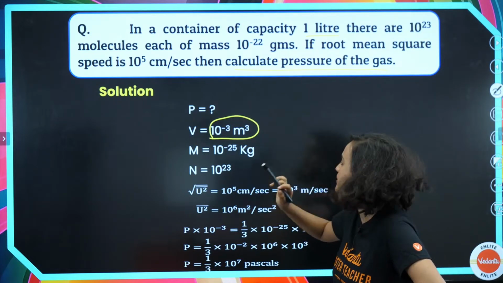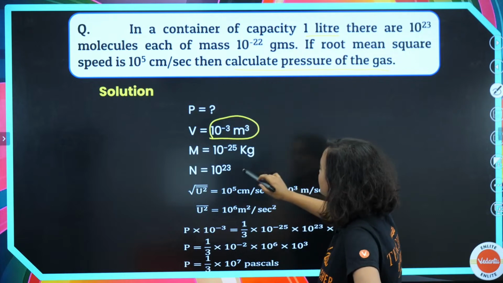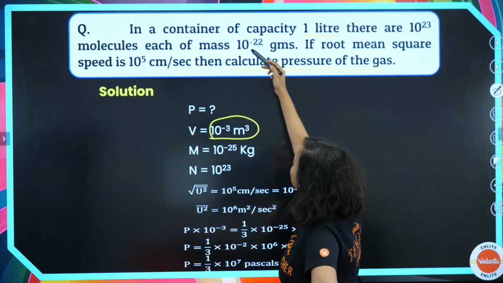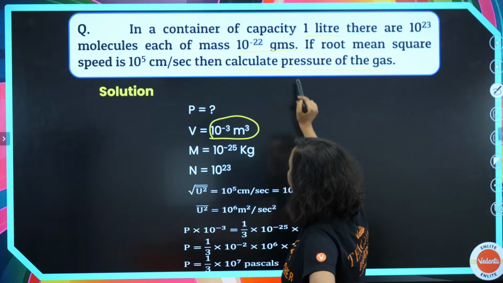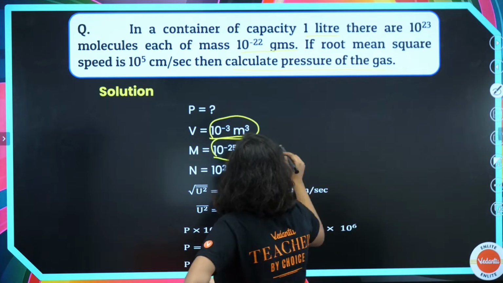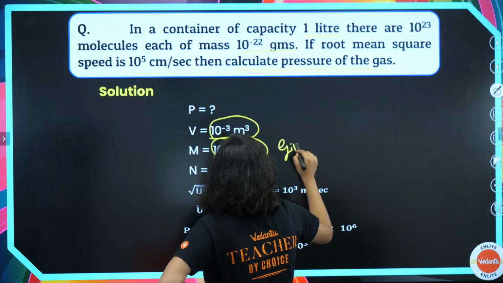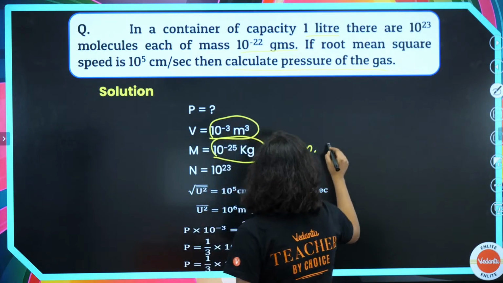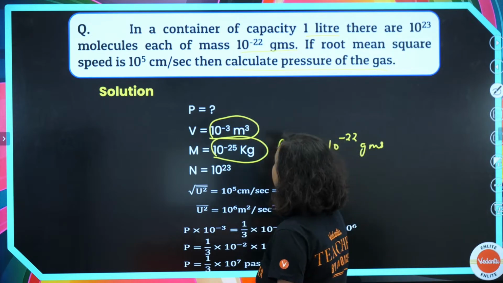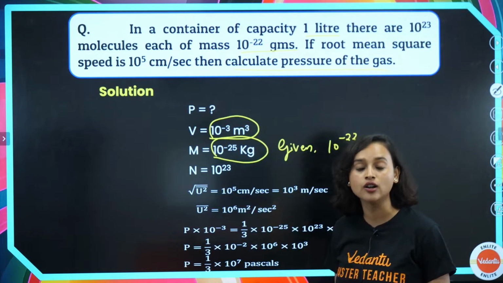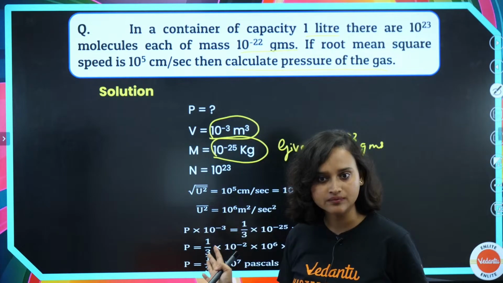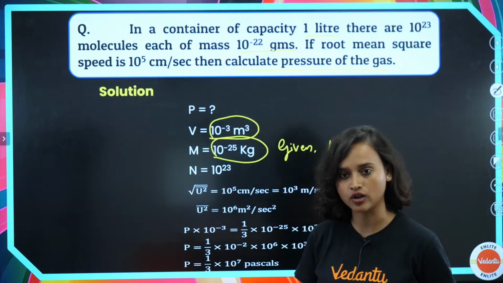Now, m is also given, 10 to the power minus 22 grams. From here, we have converted it to kg, so m is 10 to the power minus 25 kg. Given is 10 to the power minus 22 grams, which we have converted to 10 to the power minus 25 kg. Is this easier to understand now, everyone?